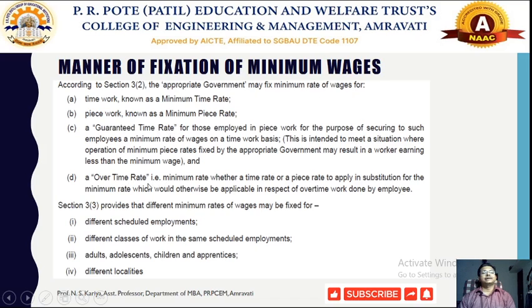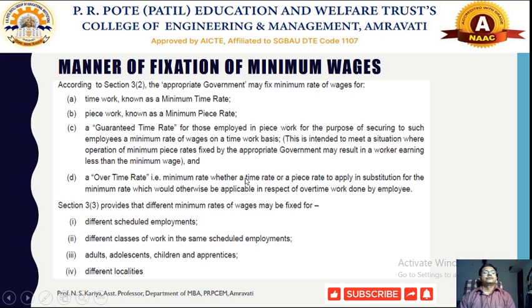Now, the overtime rate system, particularly for fixing of wages, could be applicable in a different sense, wherever the time rate and piece rate apply as a substitution for the minimum rate, which would otherwise be applicable in respect of overtime work done by the employee.